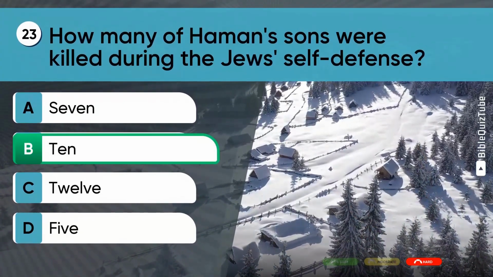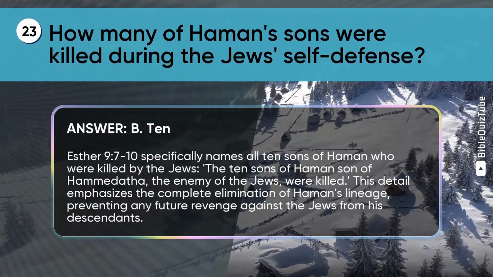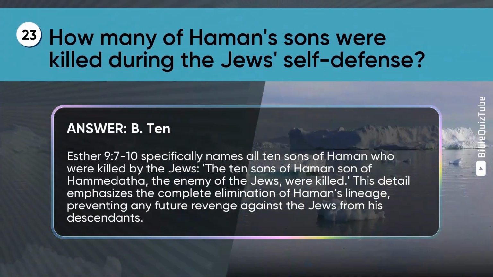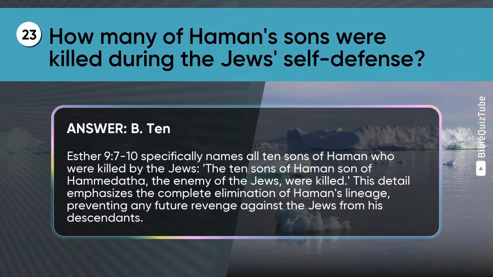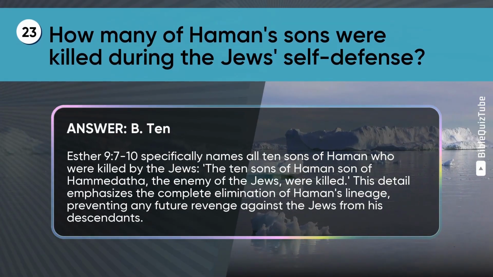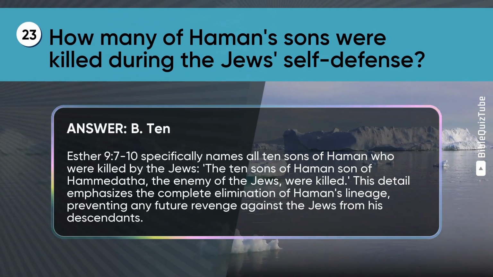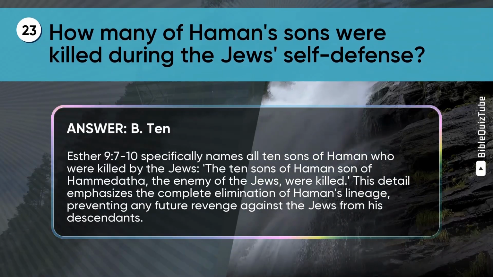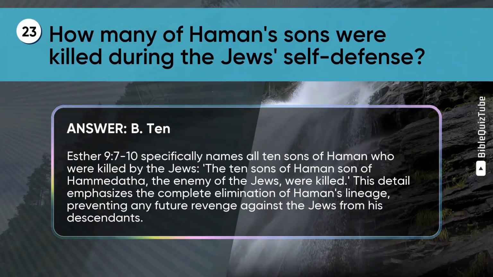The correct answer is B. 10. The explanation. Esther chapter 9 verses 7 to 10 specifically names all 10 sons of Haman who were killed by the Jews. The 10 sons of Haman, son of Hammedatha, the enemy of the Jews, were killed. This detail emphasizes the complete elimination of Haman's lineage, preventing any future revenge against the Jews from his descendants.